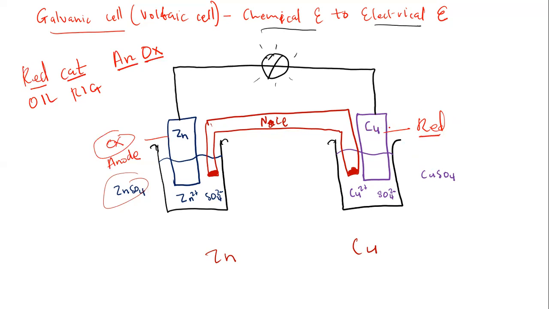How did we determine that? We used that table. That means copper, this electrode, is called the cathode. Now, we know that oxidation is losing electrons, right? That means zinc is supposed to lose the electrons.